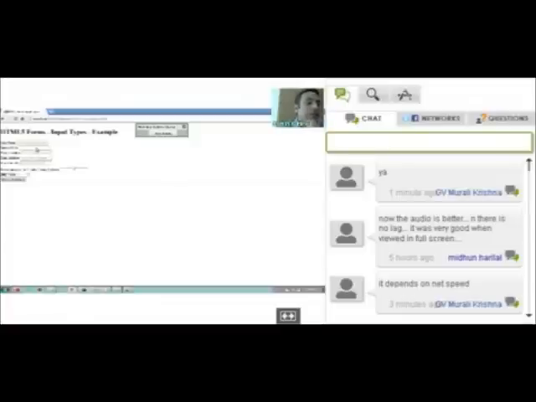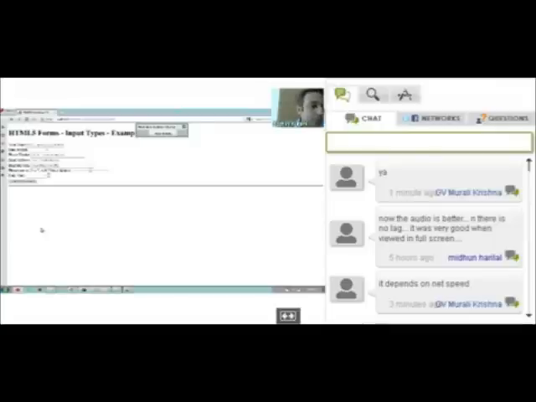Now look at date of birth. We said that the type is equal to date, but it has not rendered it in any kind of date control. That is because the Chrome browser, for example, does not support the date control as of now. It just falls back onto the text type over here. But I'll switch over to the Opera browser for the same page, and you will notice that Opera has much wider support for some of the controls that we are seeing.